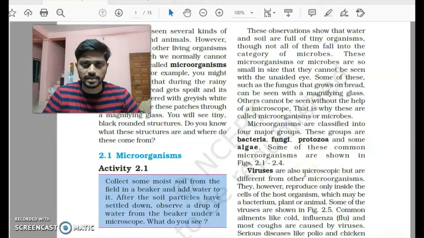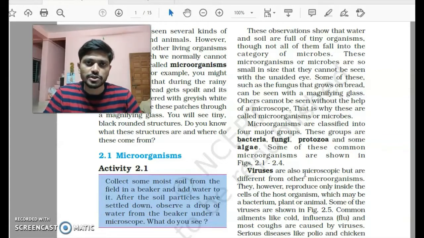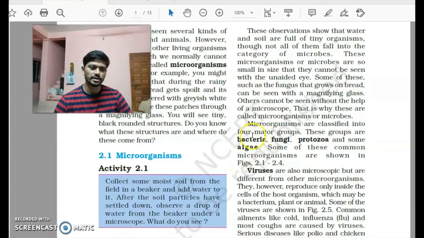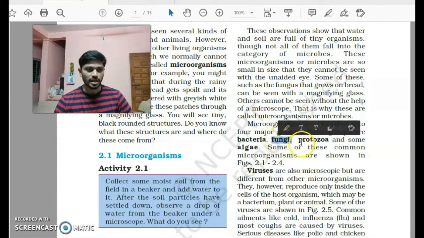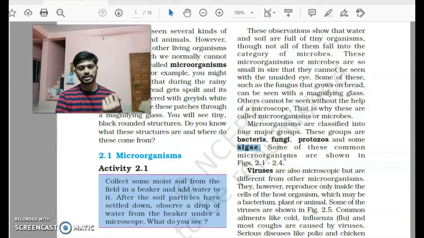So what are microorganisms? Microorganisms are living organisms which we cannot see with our naked eye. They are so tiny that you need either a microscope or a magnifying lens to observe them. They are usually categorized into four different groups: bacteria, fungi, protozoa, and algae. So these are the four main categories of microorganisms.